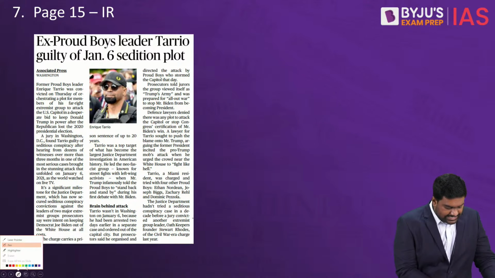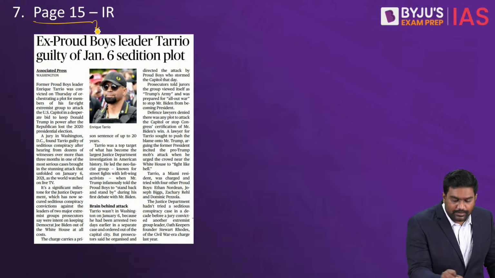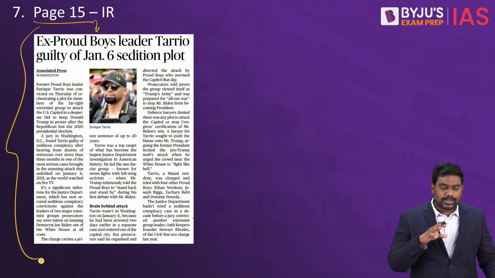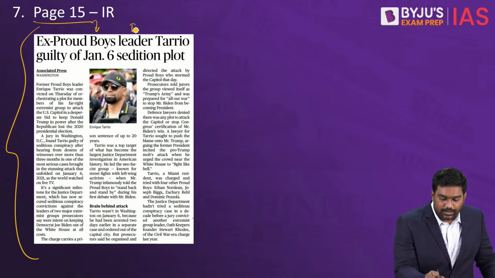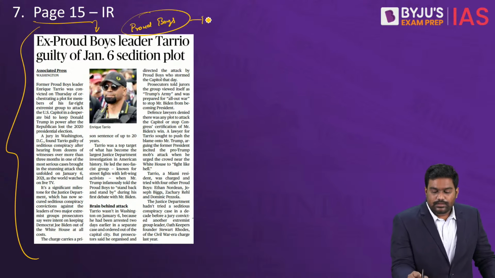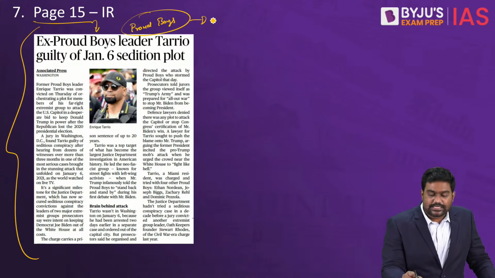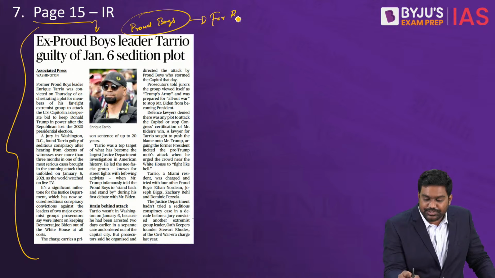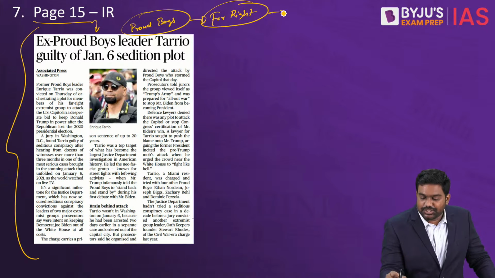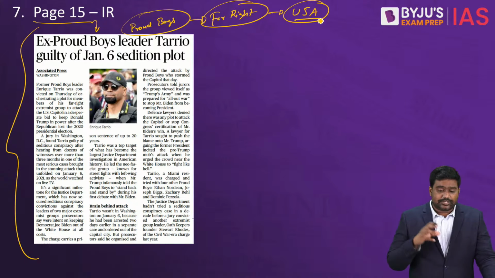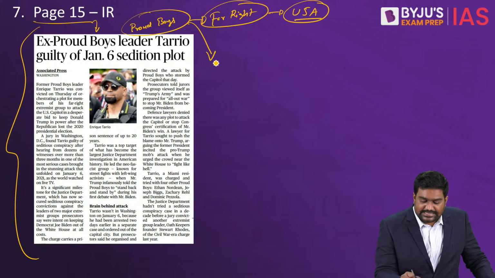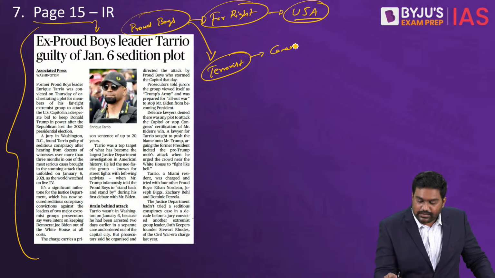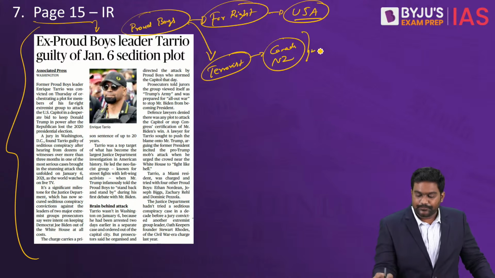Moving on to the next article from page 15. We have a radical extremist group which has been mentioned, called the Proud Boys. The Proud Boys is a far-right extremist radical organization based out of the United States. This group has attracted a lot of controversy. It has even been labeled as a terrorist organization in countries like Canada, New Zealand, etc.